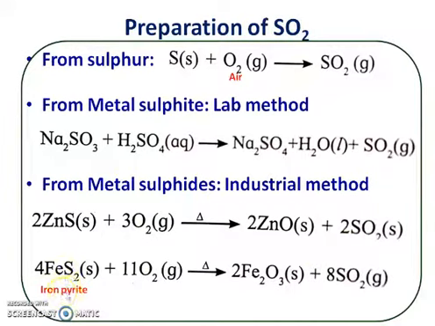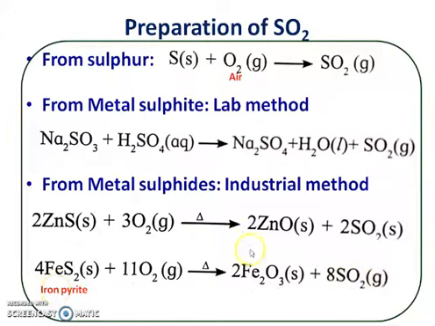Similarly, iron pyrite, FeS2, when heated with an excess of oxygen, first of all gets converted into the oxide, ferric oxide. Simultaneously the sulfur which is combined with iron now combines with oxygen and there is a formation of sulfur dioxide.